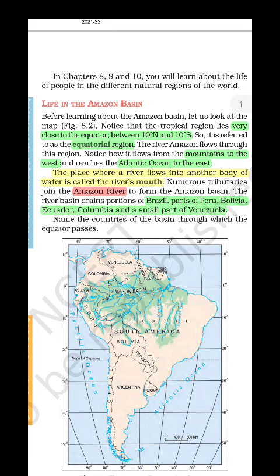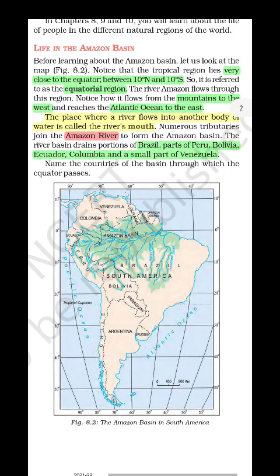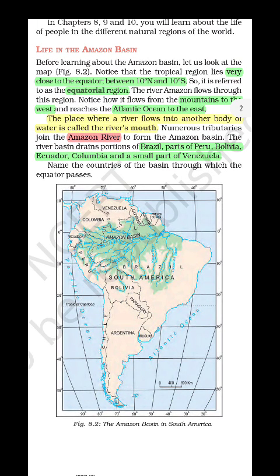And you can see the nearest tributaries also join the Amazon river and form the Amazon basin. So the main important river in this region is the Amazon. You can also see it in the South America map. In South America, there are several countries. The Amazon basin flows through Brazil, part of Peru, Bolivia, Ecuador, then Colombia, and a small part of Venezuela.